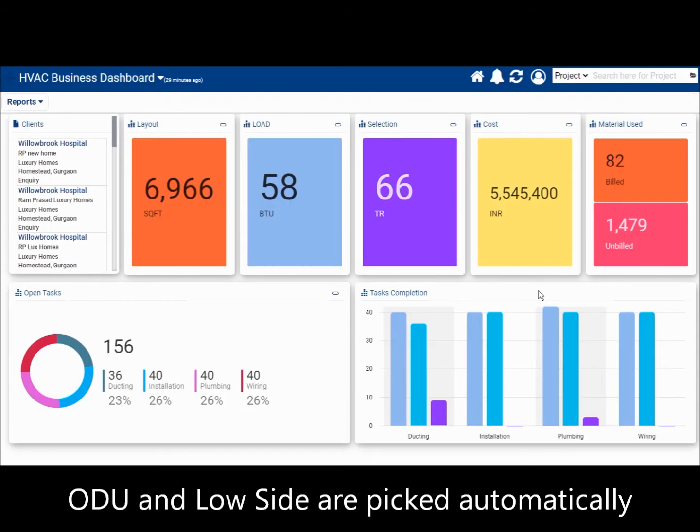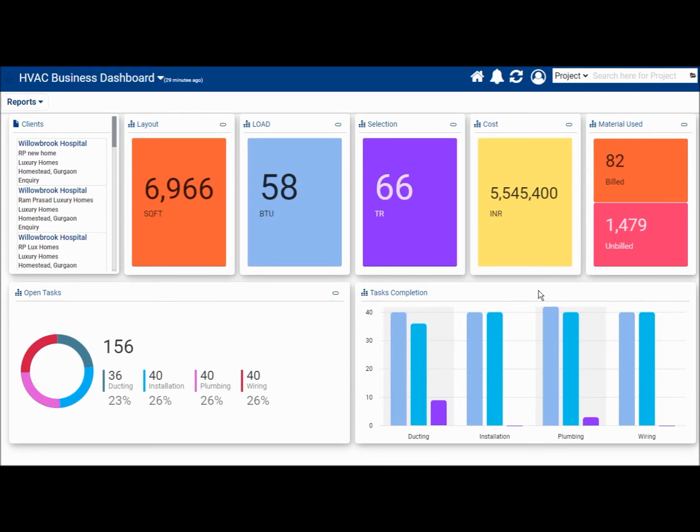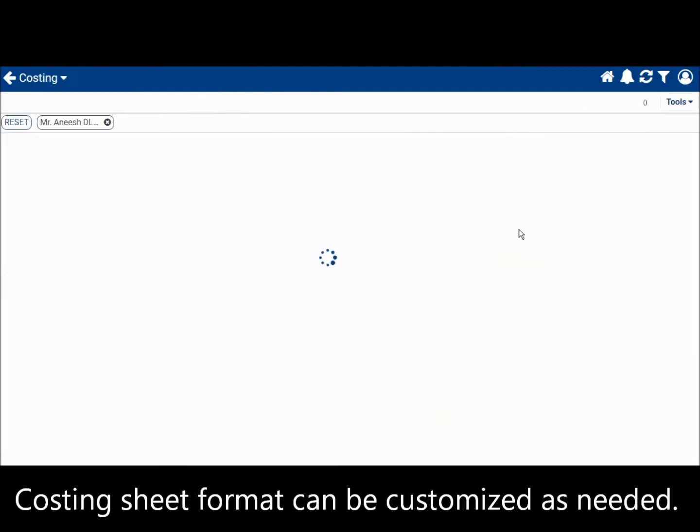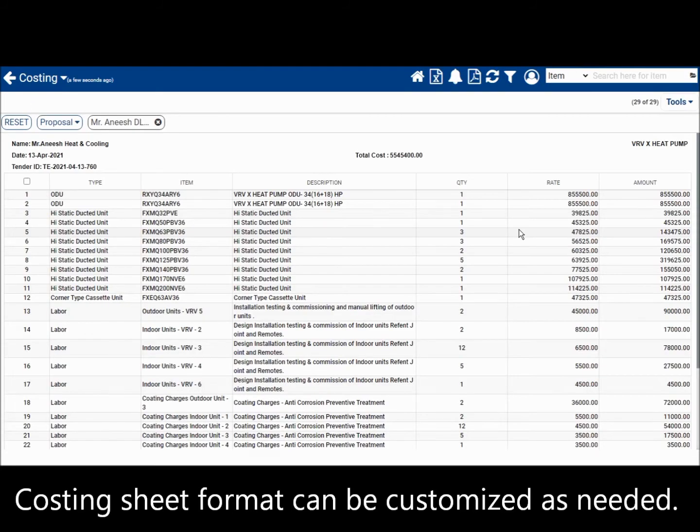Based on the selection of indoor units and their grouping into sets or circuits, OpteriX software automatically selects the outdoor units. A detailed costing sheet is generated comprising the outdoor units, indoor units, plus low side items including labor and parts.